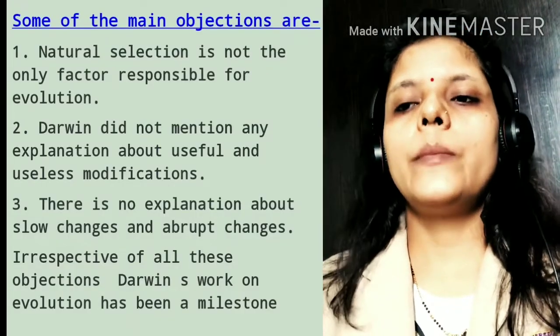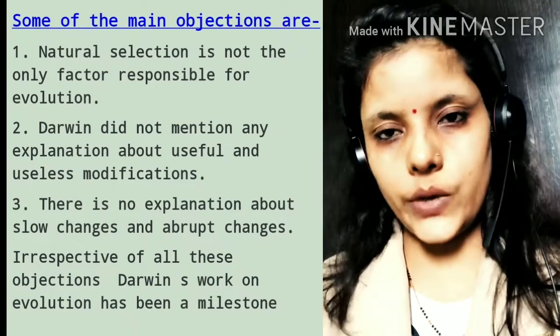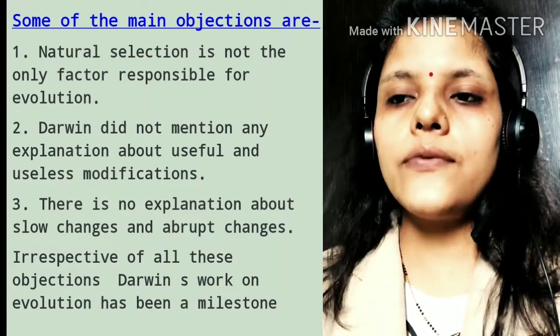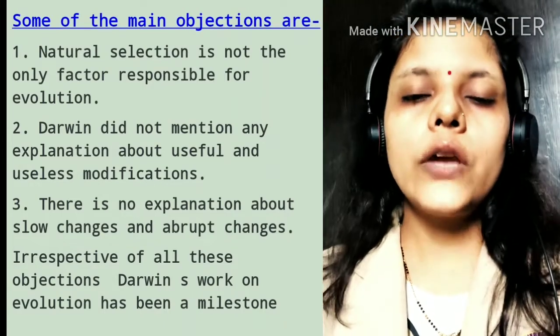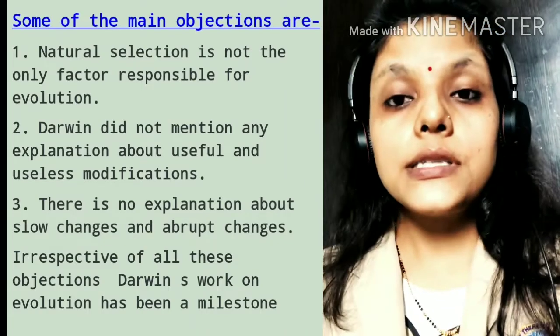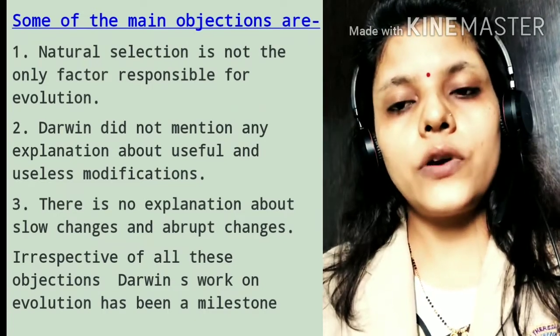Some of the main objections, there are some objections to Darwin's theory. So we will understand that natural selection is not the only factor responsible for evolution, because in Darwin's theory he says that natural selection is the only factor responsible for evolution.